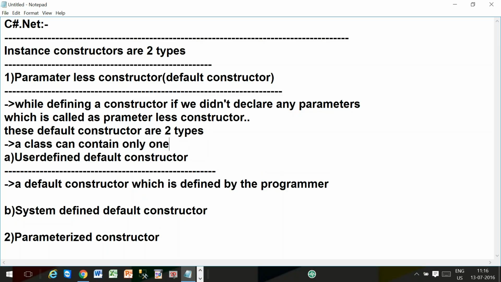A class can contain only one default constructor. You cannot have more than one default constructor. And these are two types: one is user defined, another one is system defined. User defined means a default constructor which is defined by the programmer.